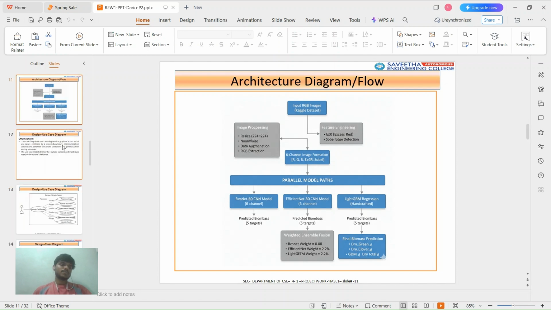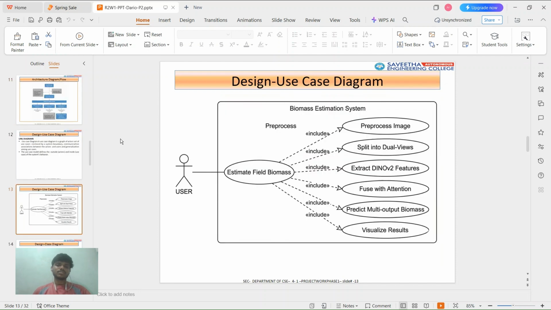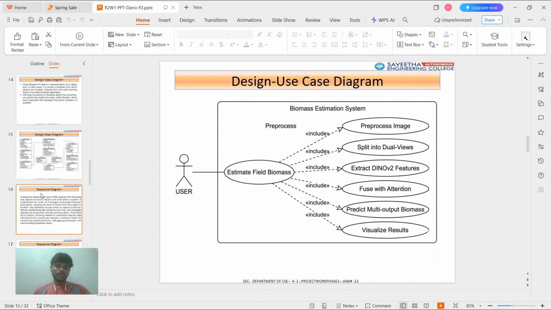Okay, the use case diagram we have used is: pre-processing image, split into dual views, extract DINOv2 features with attention, predict multiple outputs, and biomass visualization results.